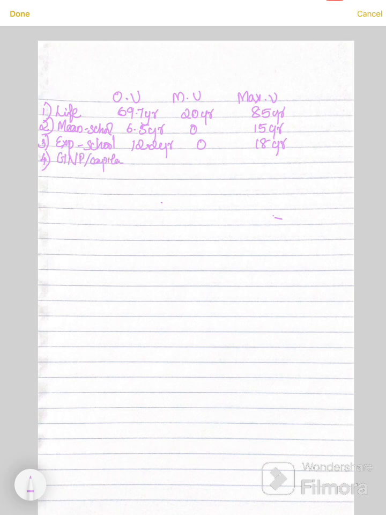So here we are taking it as $6681, and next one, this is fixed $100, and here we are taking it as $75,000.